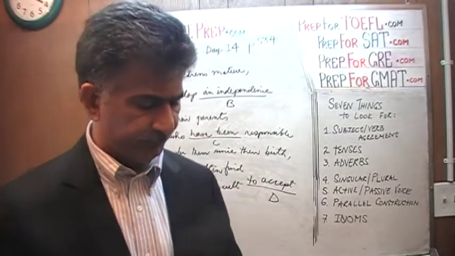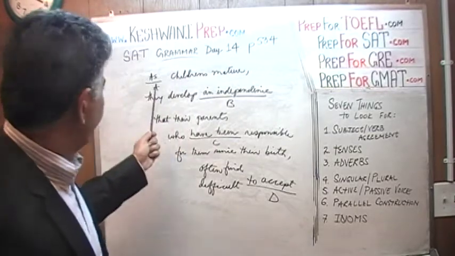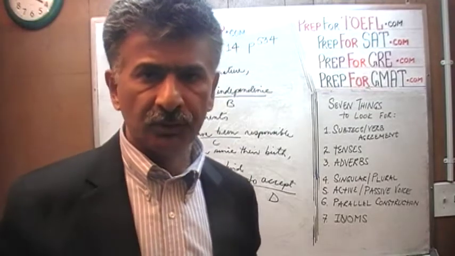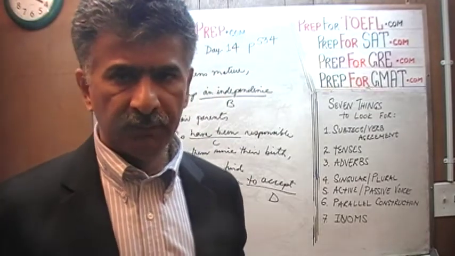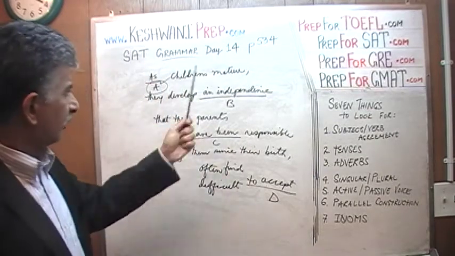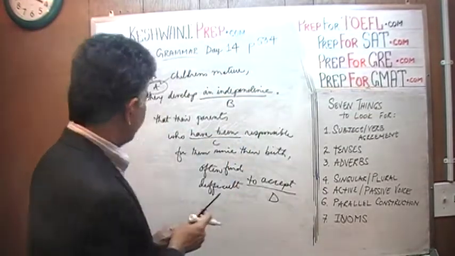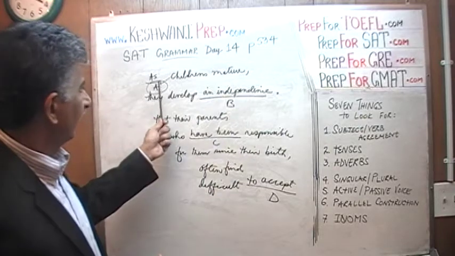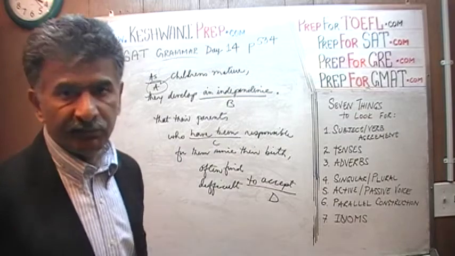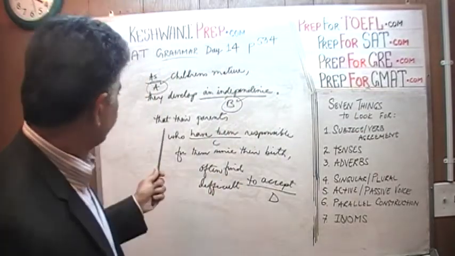Number 18, first one. It's on the blackboard as a matter of fact. It goes something like this. It says, as children mature. Do you find anything wrong with that phrase? As children mature, or as you mature, or as they mature. There's nothing wrong with it, which means the answer is not A. As children mature, they develop an independence. Now had this been the end of the sentence, it would have been a perfectly fine sentence, which tells us the answer is not B either. So far everything is fine.